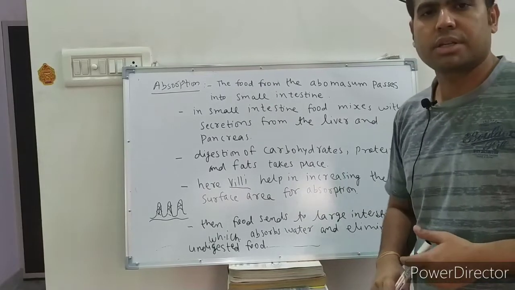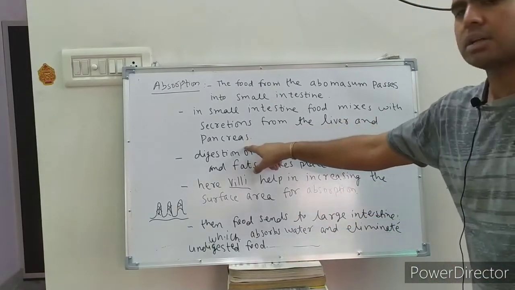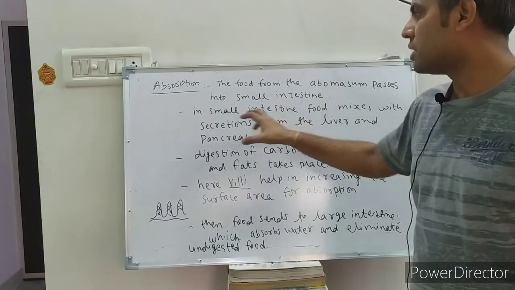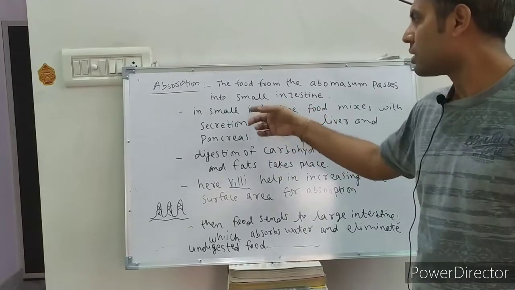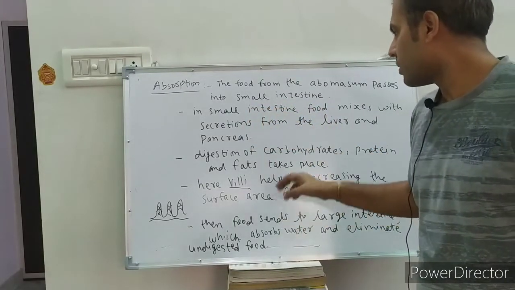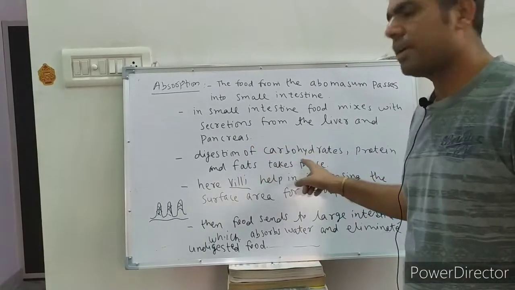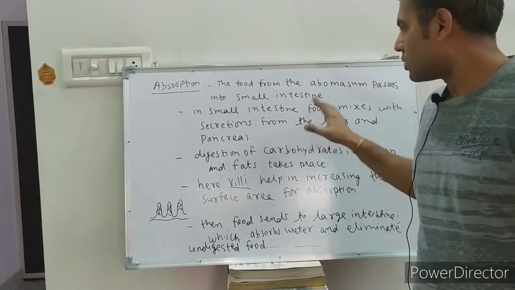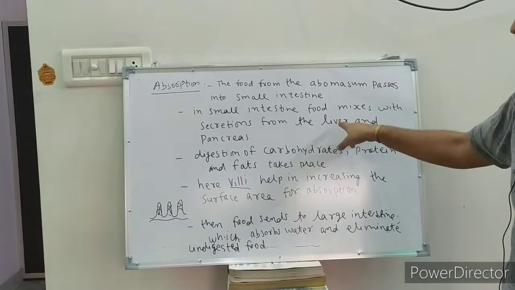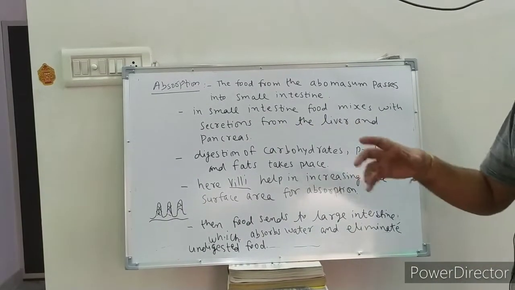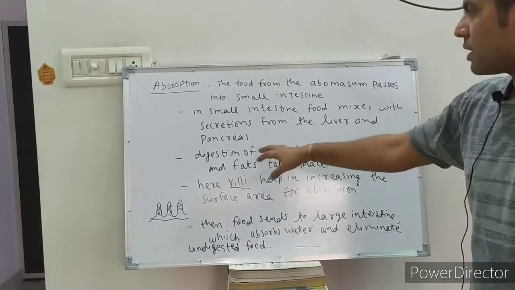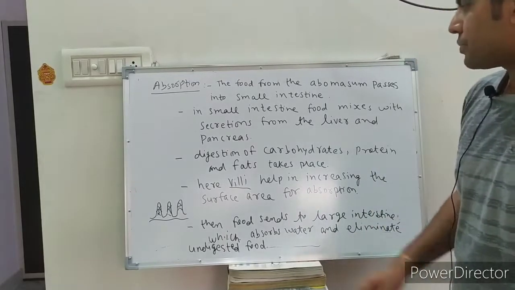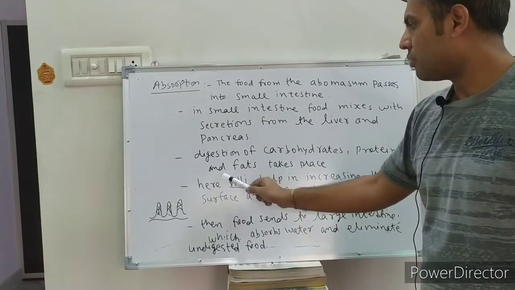In the small intestine, the liver and pancreas secrete digestive juices. The food mixes with these digestive juices in the small intestine. Now digestion of carbohydrate, fat and protein takes place here. The digestive juices secreted from the liver and pancreas help in digestion of carbohydrates, proteins and fats.